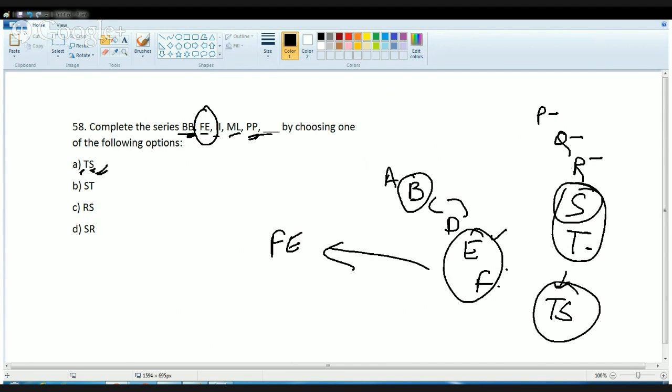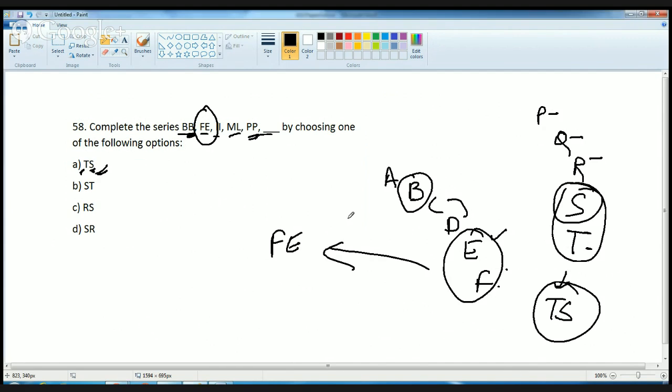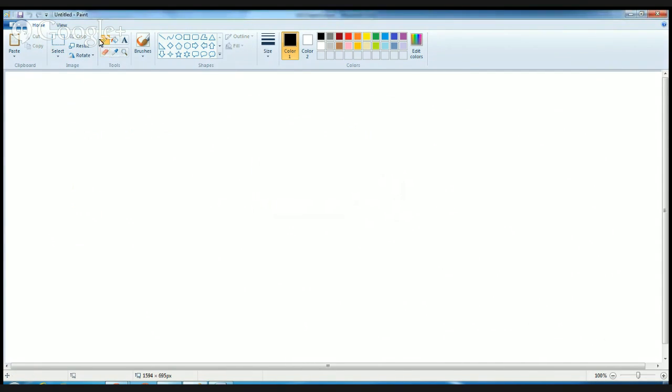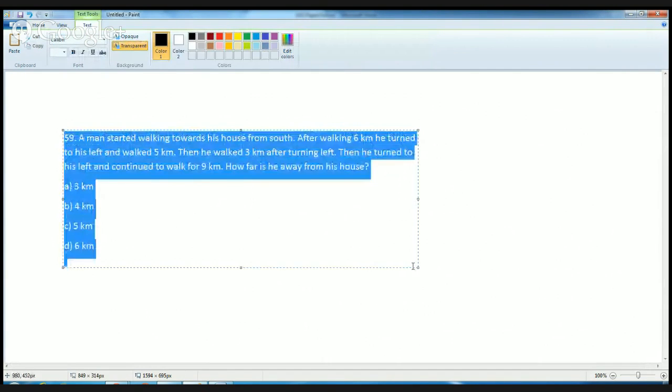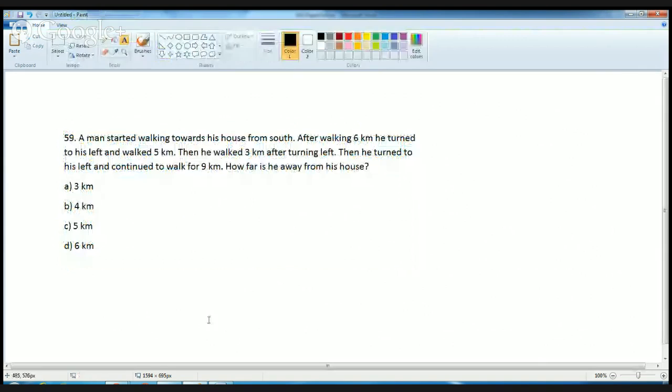Next question is based on direction. In direction, people get confused mainly because of the direction sense of left and right. Now, the best way I tell the students to solve this question is consider yourselves to be walking in the same direction as the person is doing. Okay, so the question says a man starts walking towards his house from south.